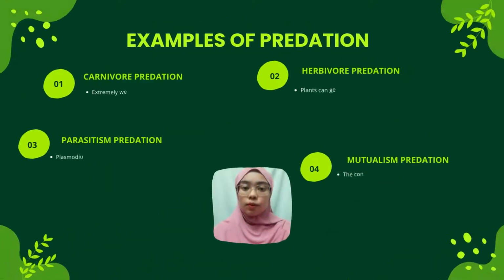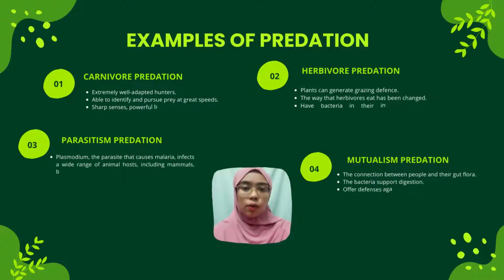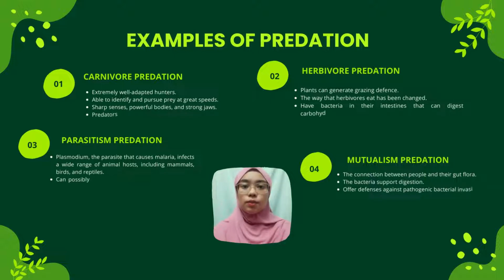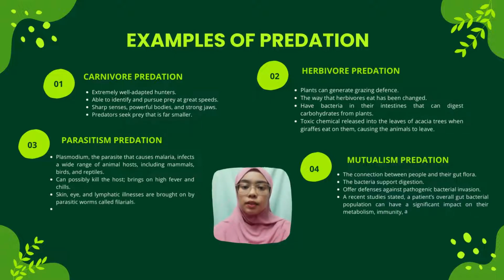Now I will talk about examples of predation. First is carnivorous predation. Predation by a carnivore can occur when two different kinds of species interact. Next is herbivorous predation. When herbivores graze, the plant regenerates the parts that were consumed, and the way that herbivores eat has been changed.